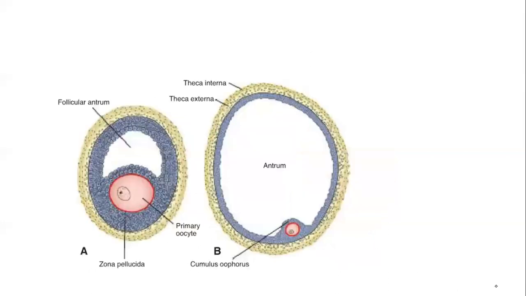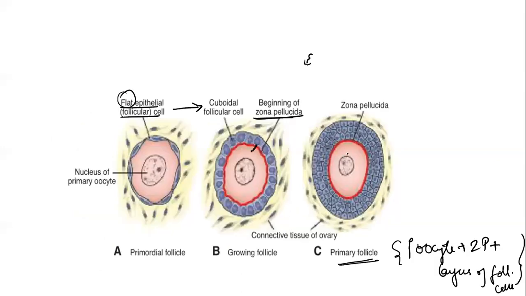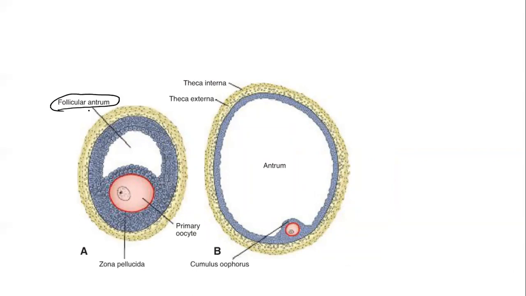Now, what will happen to this primary follicle? There is hormonal stimulation happening. The primary follicle will undergo further development, and at one point of time there is formation of a cavity. The follicular cells present as a group will start arranging themselves, leaving behind a cavity called the antrum. This antrum is a fluid-filled cavity, and this fluid keeps expanding.